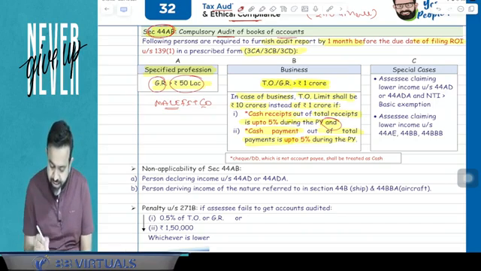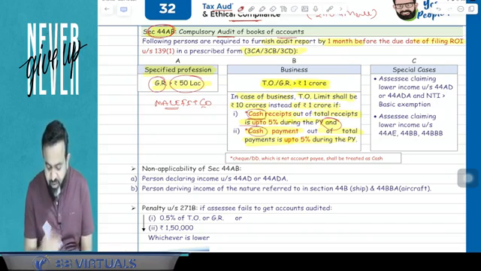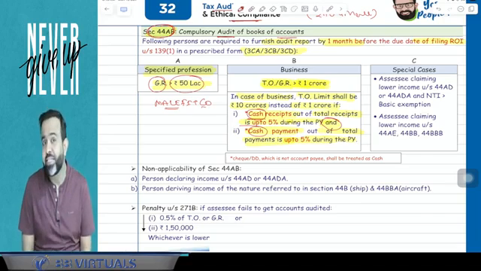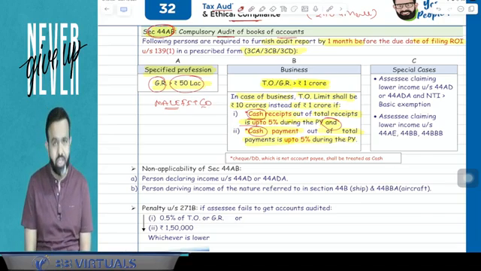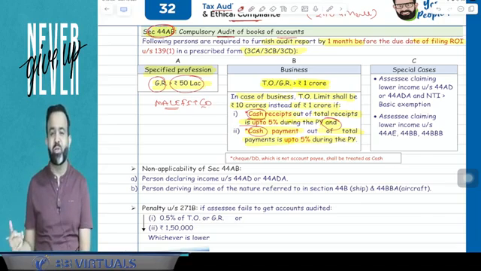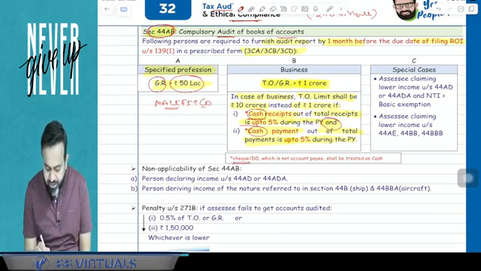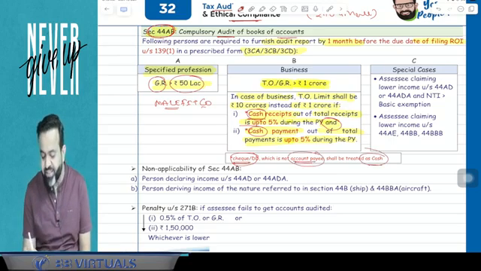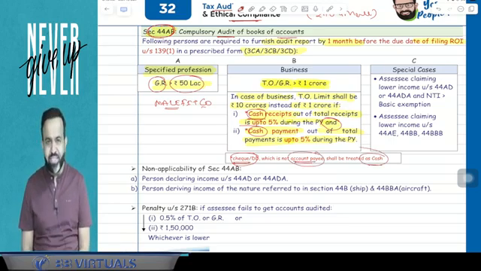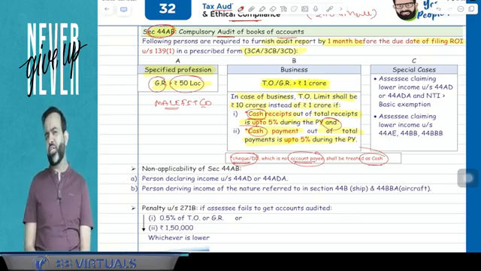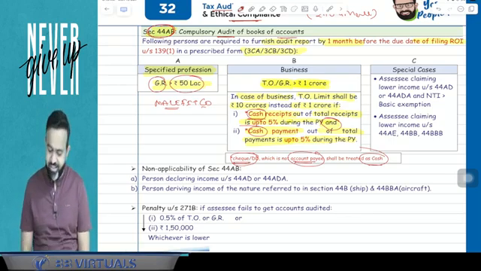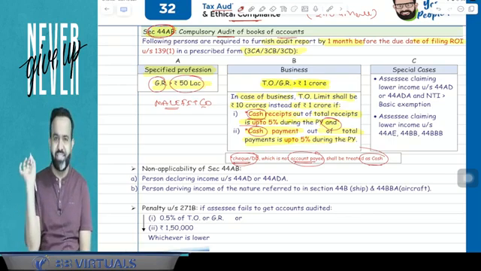Now the question is that here they use the word cash. So the question is, sir, will a bearer cheque or crossed cheque be covered in cash or not? The answer is yes. Because here they mention that any cheque or DD which is not an account payee cheque shall be treated as cash only. It means if there is a bearer cheque or crossed cheque, that will be treated as your cash only.